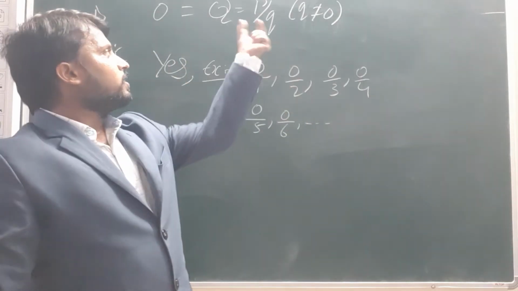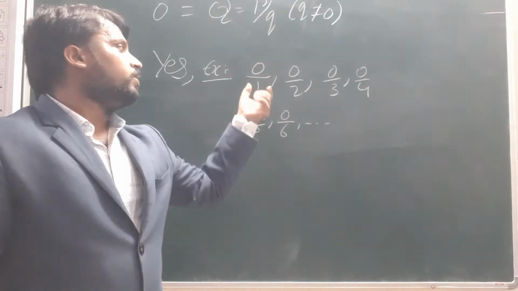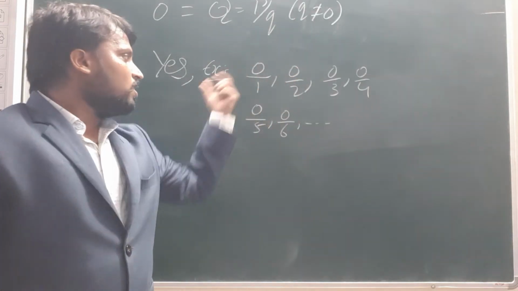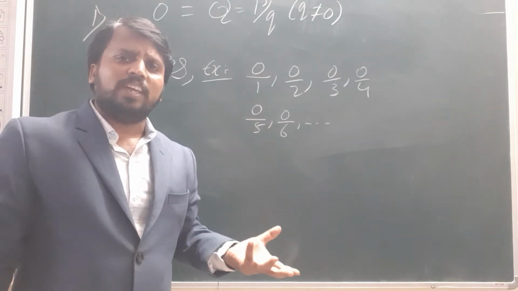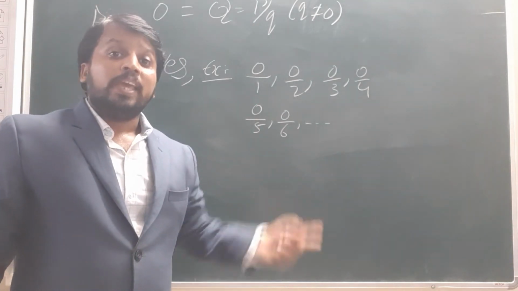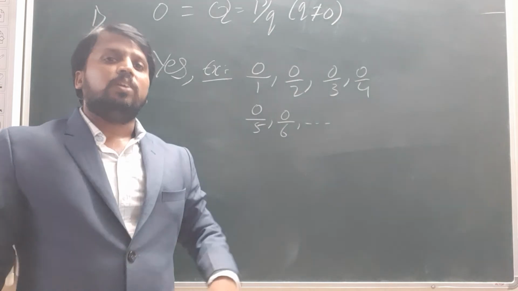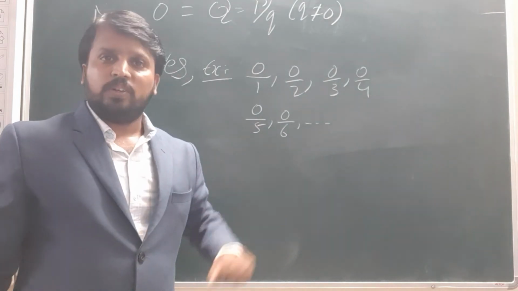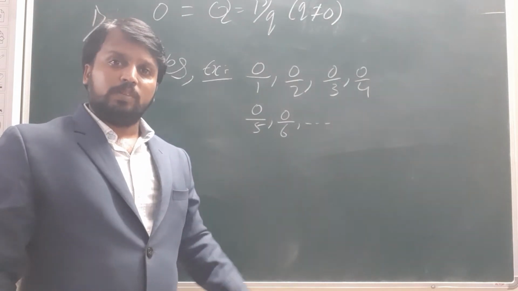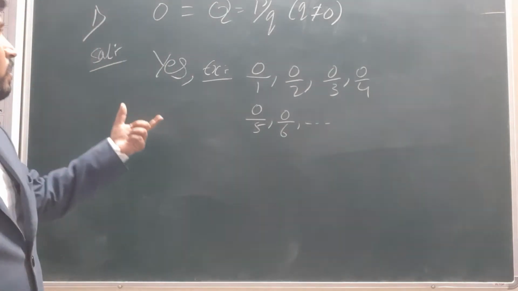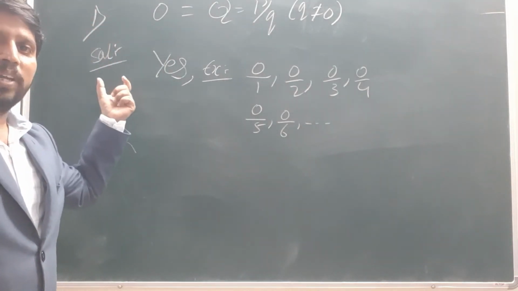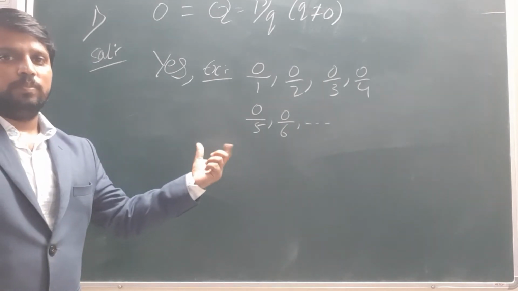They ask that Q is not equal to 0, but the numerator we can write as 0. All these solutions are 0 only. That means 0 by anything is 0. Anything by 0 is infinity, that we know. So this is the answer for the first question in exercise 1.1.